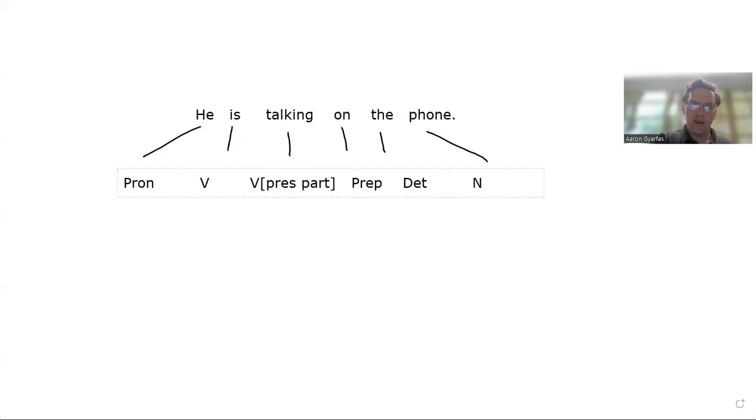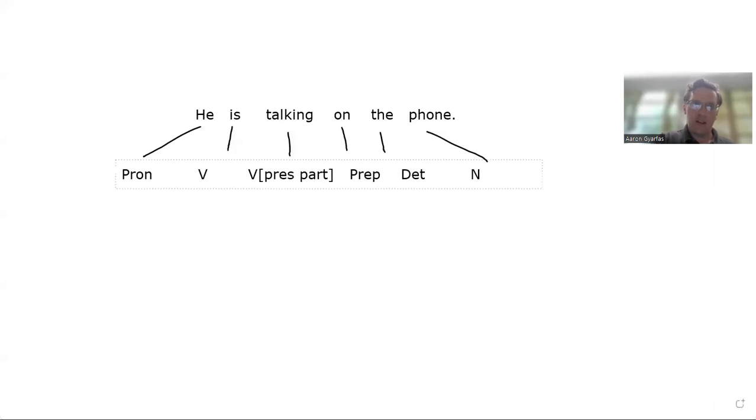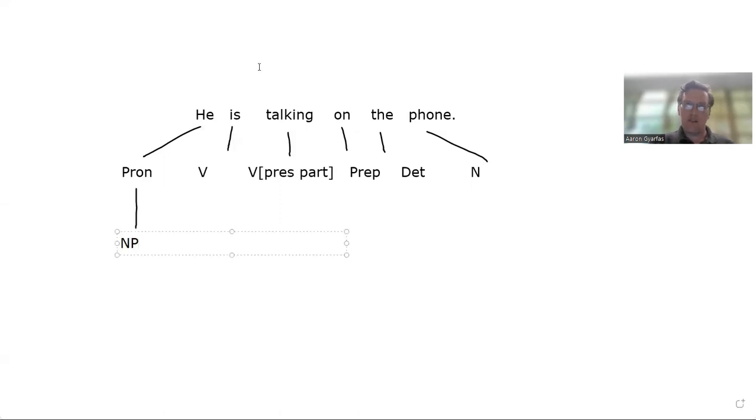Just as before, right? We have the pronoun by itself, creating its own noun phrase. I see another noun phrase here, though, right? The determiner the and the noun phone, the phone, that's one chunk. That's a noun phrase, right? The phone is paired up with the preposition on. So we've got the chunk on the phone. Now the head of that phrase is the preposition on. So that's a prepositional phrase, right?